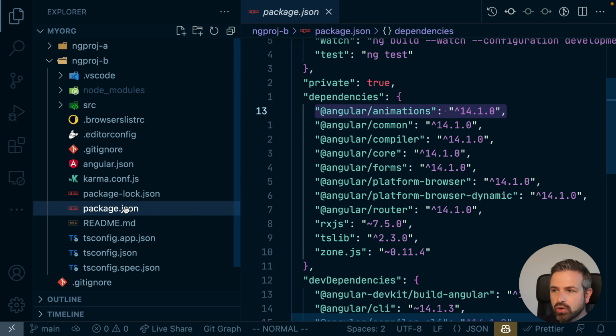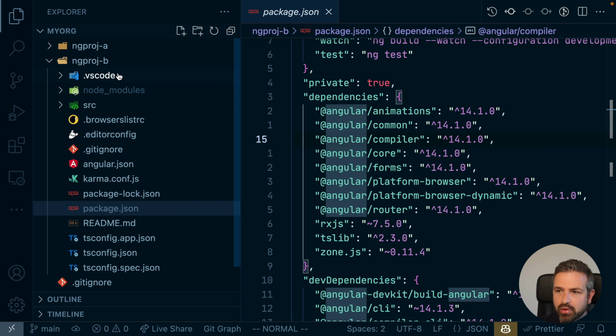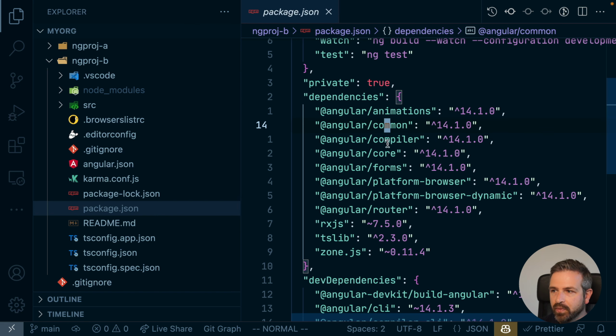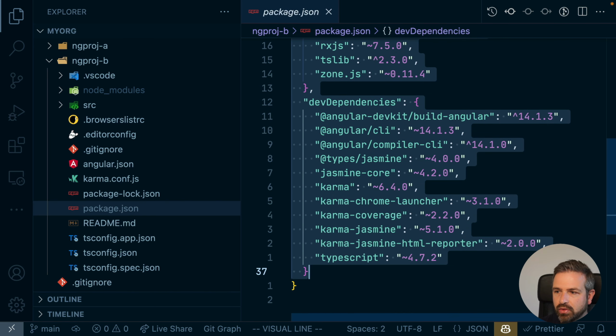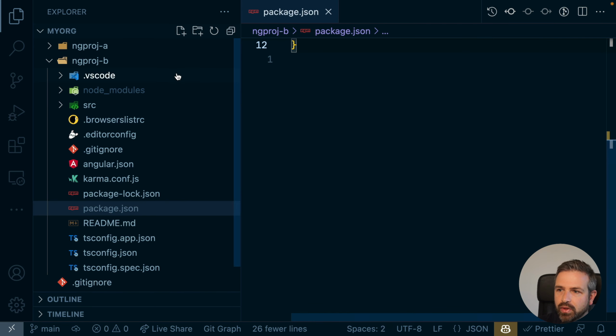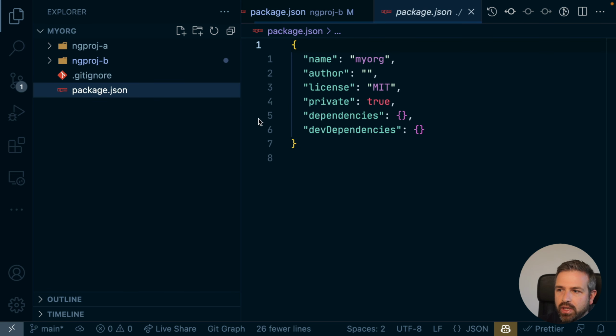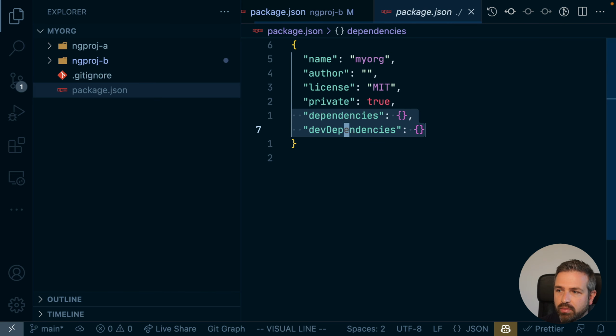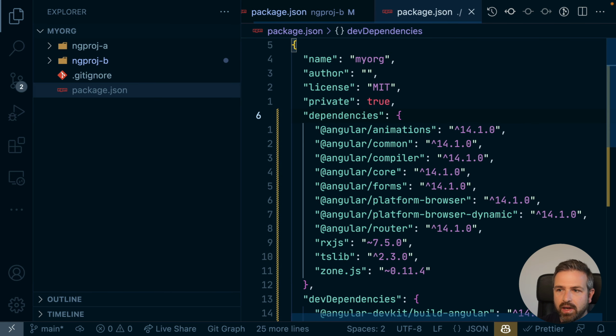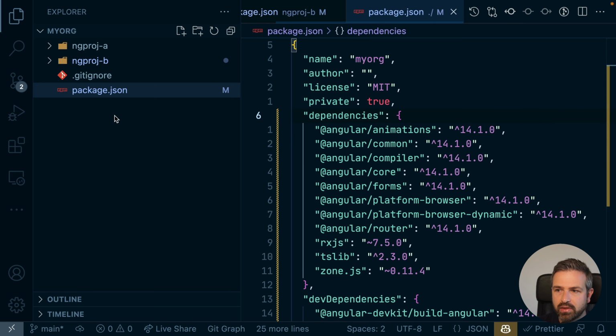And you can consolidate that already or step by step by basically running the migrations within the applications themselves. And you can also start doing it just for one app. So if this one is, for instance, migrated, and this is the target version of the Angular CLI that you want to have, what you can actually do is move all of these dependencies out and move them to the root level. I have already here a root level package.json, which is simply the package.json for my monorepo workspace. So this will be the final one, which contains all the dependencies.